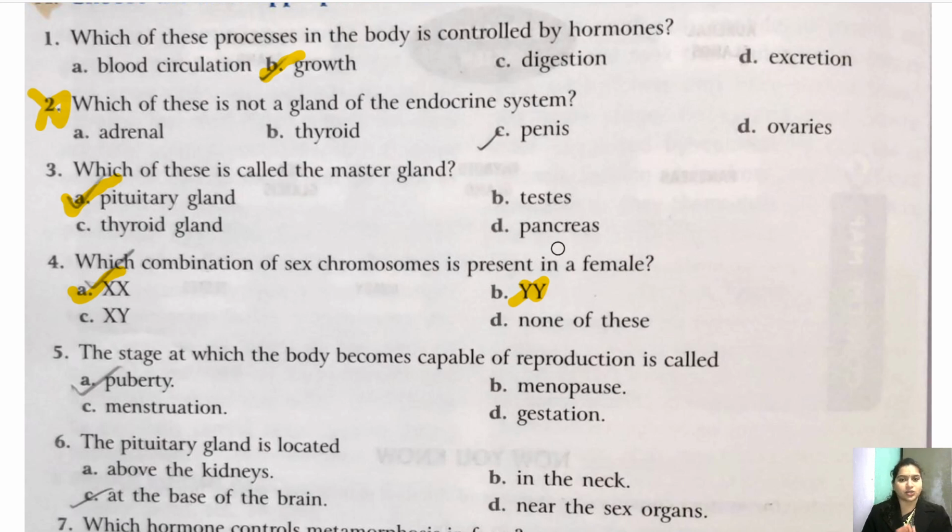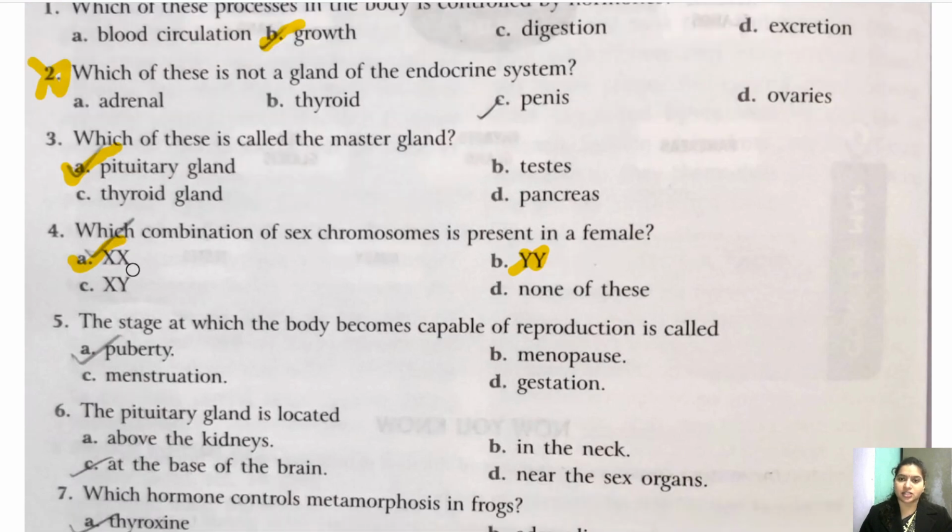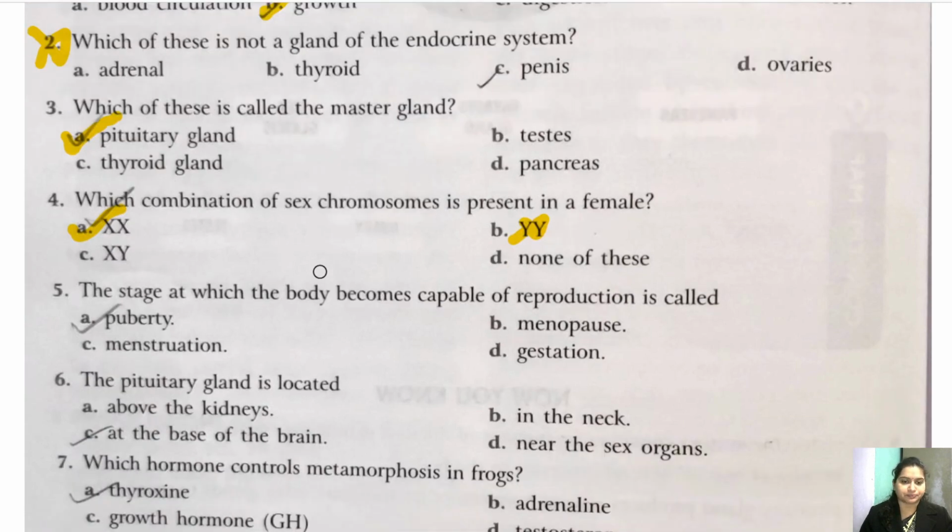Okay, YY doesn't exist, and it is only XX and XY. Okay, so XX is female and XY is male.